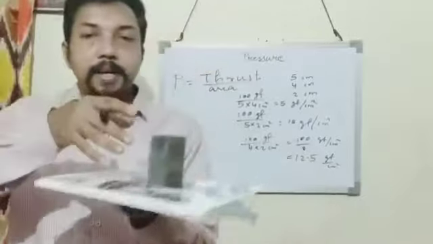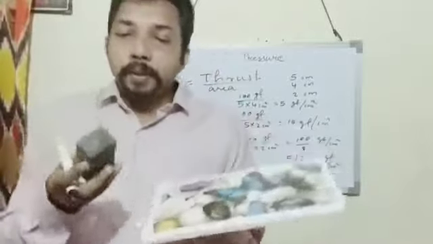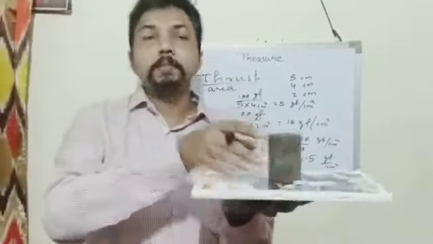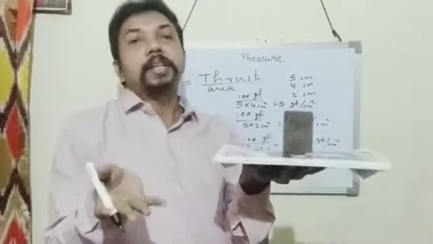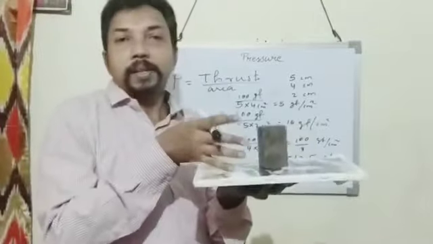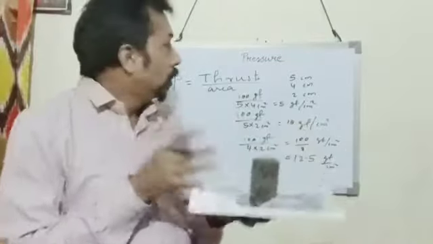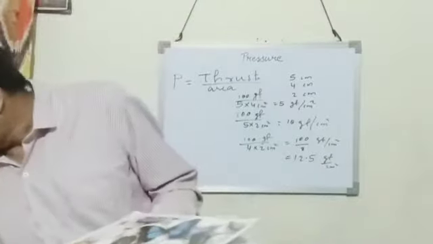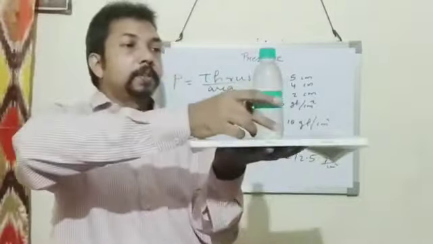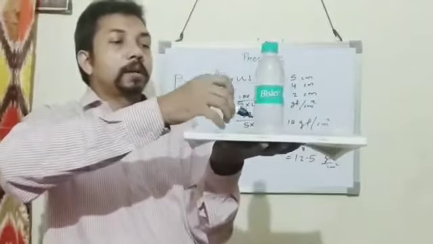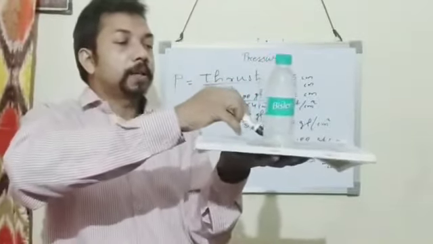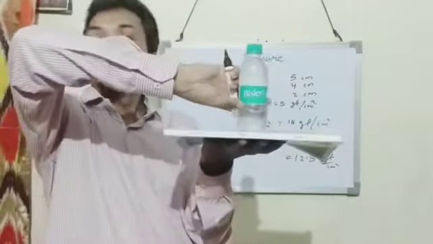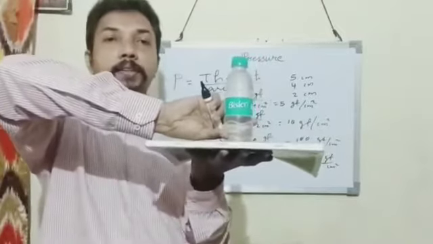So here you can see that the thrust of the body always remains the same, but the pressure changes according to the area where the body comes in contact. Pressure is the thrust which acts on unit area. Suppose the weight of this water bottle is 250 gf. Then the thrust acts on this surface, so we can calculate the pressure by finding thrust upon area.